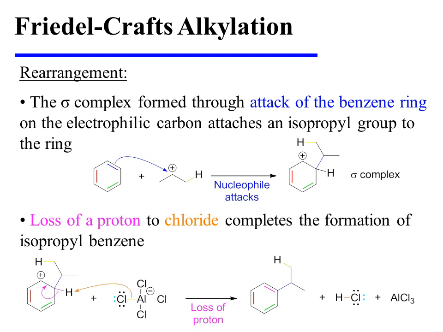And the sigma complex formed through the attack of the benzene ring on the electrophilic carbon attaches not a propyl group, but an isopropyl group to the ring. Loss of a proton to chloride restores aromaticity to the ring and completes the formation of isopropylbenzene.